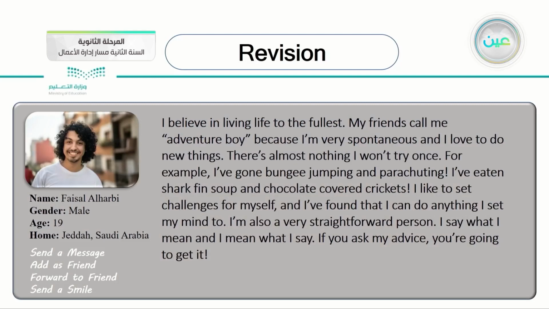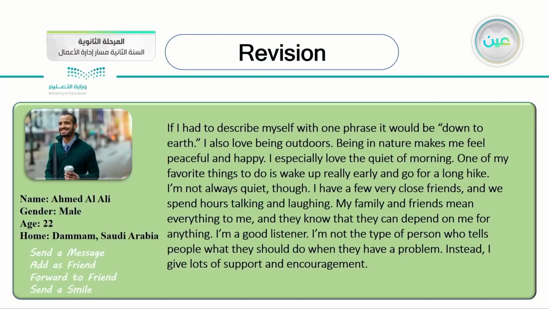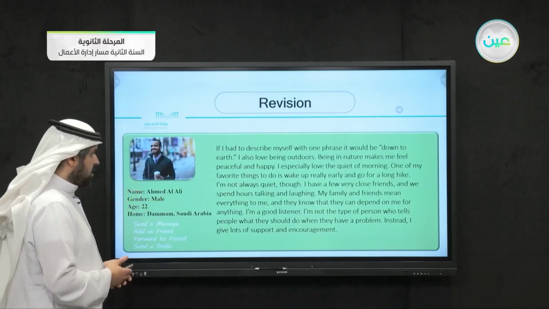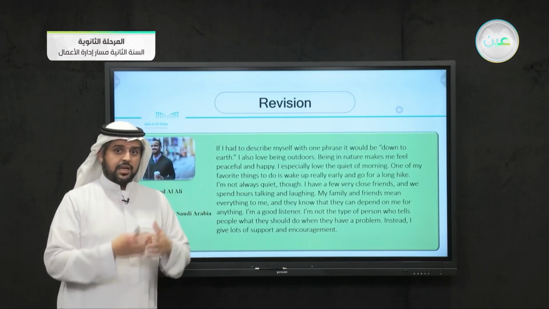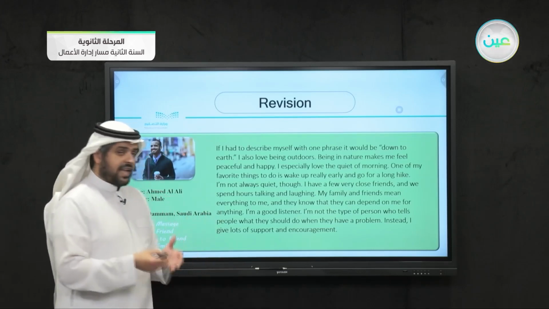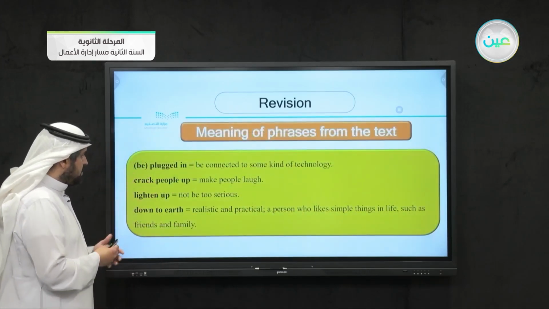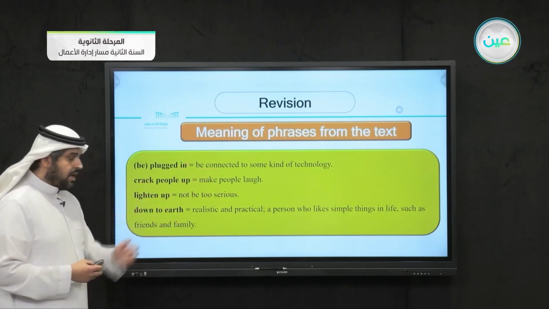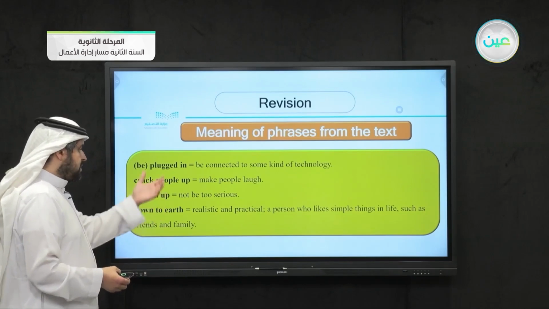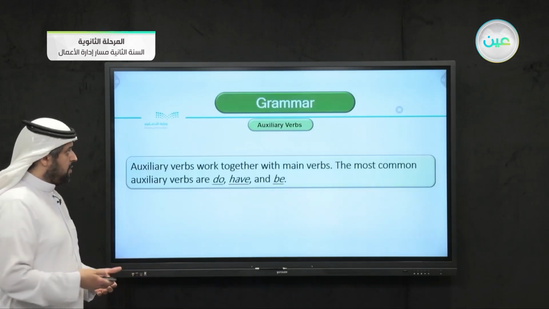Faisal al-Harbi's profile, that straightforward person. Then we took the Luke Mitchell profile, who likes computers just like his dad. And then we took Ahmed al-Ali's profile and discussed it. He's a nature person. He loves to go out in nature, and he likes to help his friends and also his family. Then we took some meanings of these words: plugged in, always online, always connected, crack people up, making them laugh, lighten up, don't be serious, down to earth, realistic, practical, and humble.